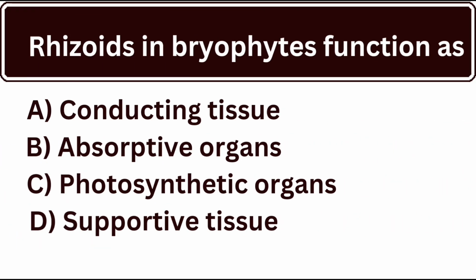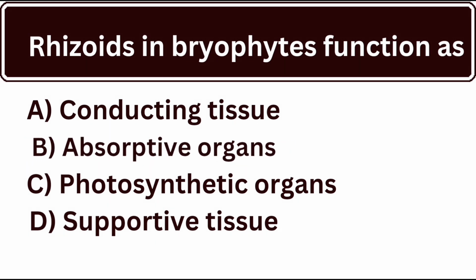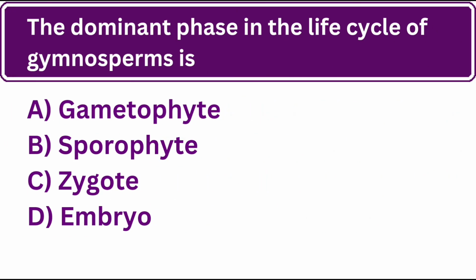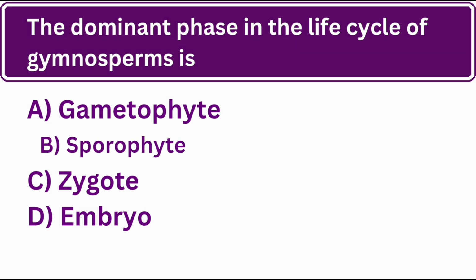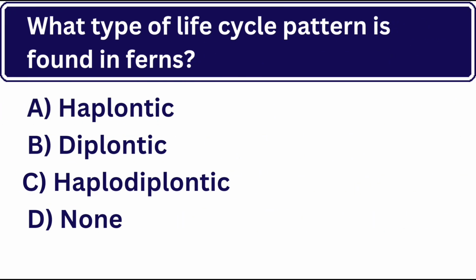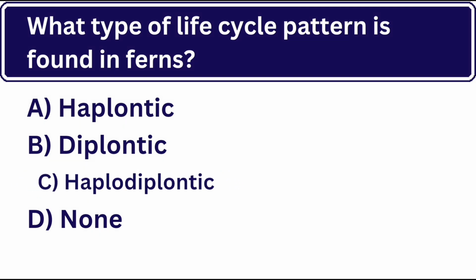Rhizoids in bryophytes function as. Yes, the correct answer is B. Absorptive organs. The dominant phase in the life cycle of gymnosperms is. Yes, the correct answer is B. Sporophyte. What type of life cycle pattern is found in ferns? Yes, the correct answer is C.